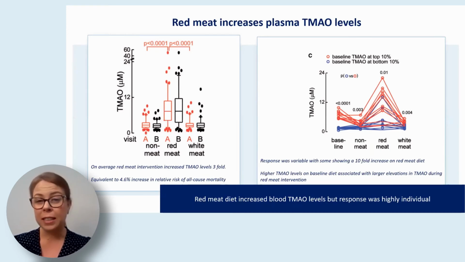However, interestingly, the researchers also found that the result was highly variable and that some people showed up to a 10-fold increase, and people who had higher levels of TMAO at baseline had an even bigger elevation on the red meat diet. Therefore, we need to consider that the microbiome is a very important factor here and is likely why the response to red meat is highly individualized.